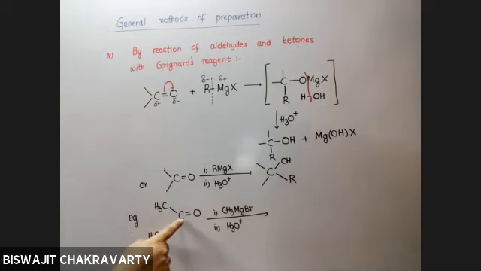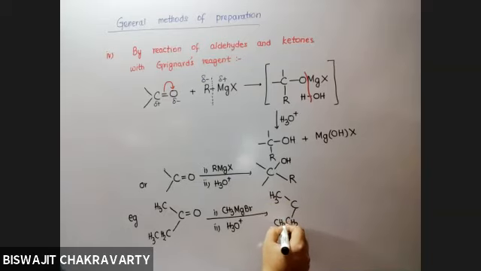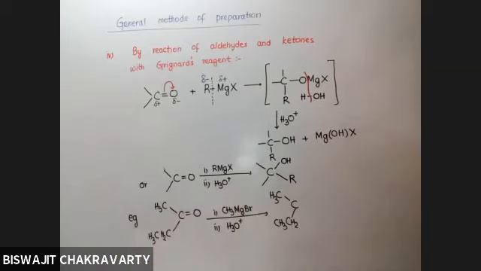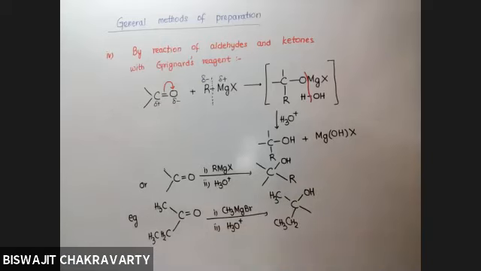These two groups which were initially present, will they be affected or remain unaffected? Remain unaffected. That means this will remain as methyl and this will remain as ethyl. What will happen to the C double bond O? I'm talking about the final product. What is happening to C double bond O? It is converted to C single bond OH. So one of the valencies of carbon is vacant, isn't it? Who will be taking this position?